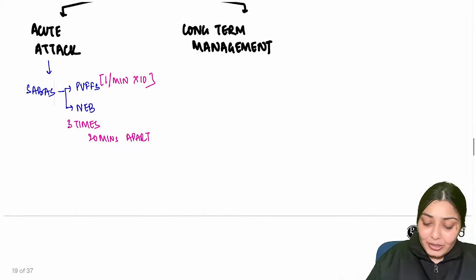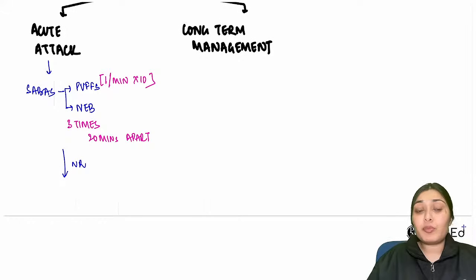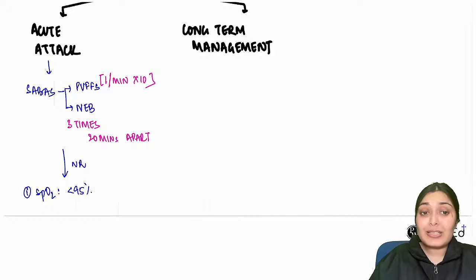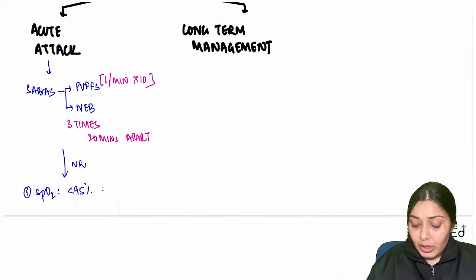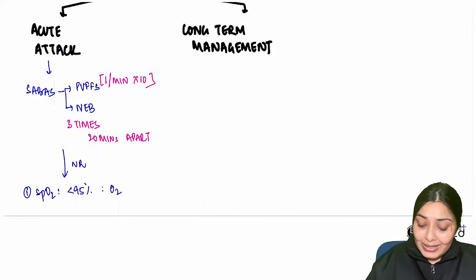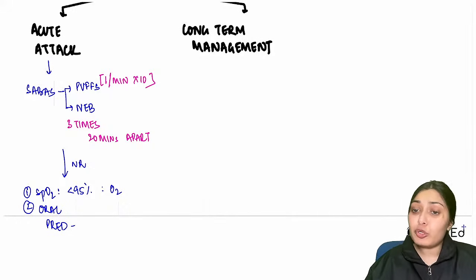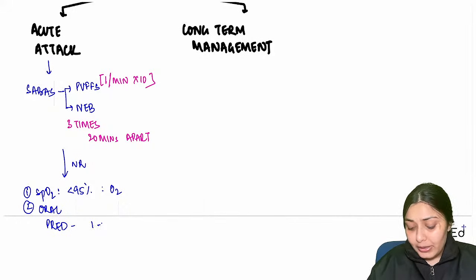But if the child is not responding, that means the child's saturation is dropping below 95% and the wheeze is still persistent, then you start oxygen therapy and add oral steroid. We add oral prednisolone. What is the dose that we give here? We give 1 to 2 mg per kg per day, oral tablet.